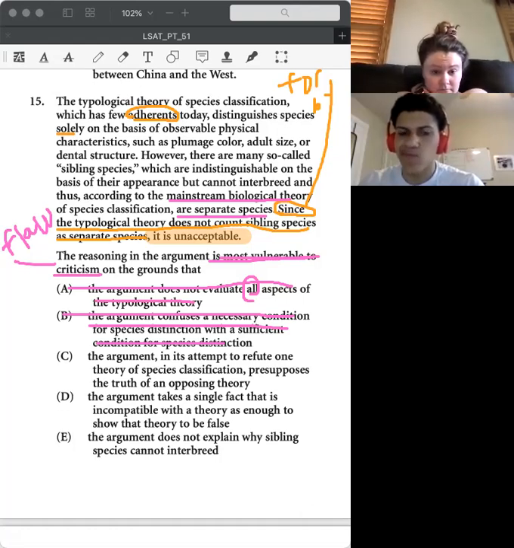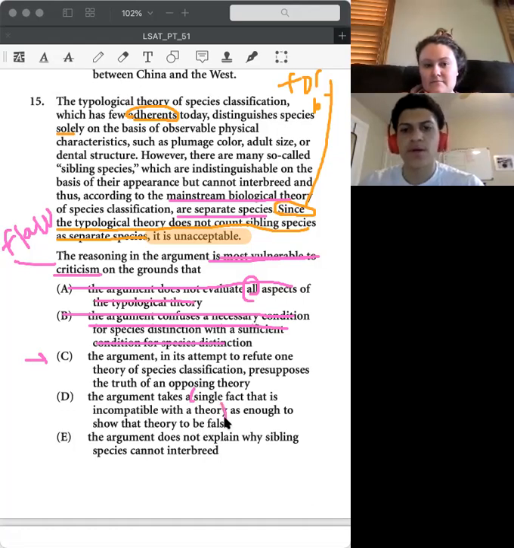Let me look at C and see why C is wrong. Oh wait, no, C is right, sorry. D says the argument takes a single fact that is incompatible with the theory as enough to show the theory to be false. The single fact would be that there are so-called sibling species that are indistinguishable in appearance.